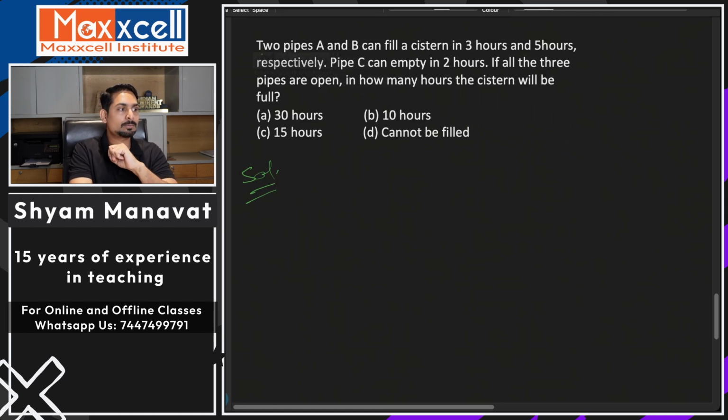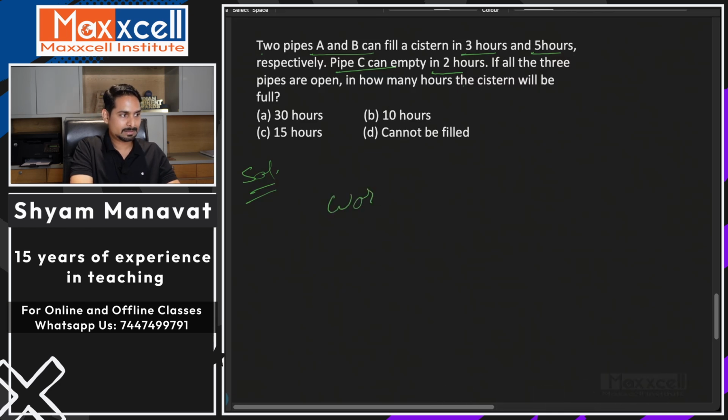Okay. So two pipes A and B can fill a cistern in 3 hours and 5 hours respectively. Pipe C can empty it in 2 hours. So you have only time mentioned here, correct? If all 3 pipes are open, in how many hours will the cistern be full? So only time is mentioned here, right?